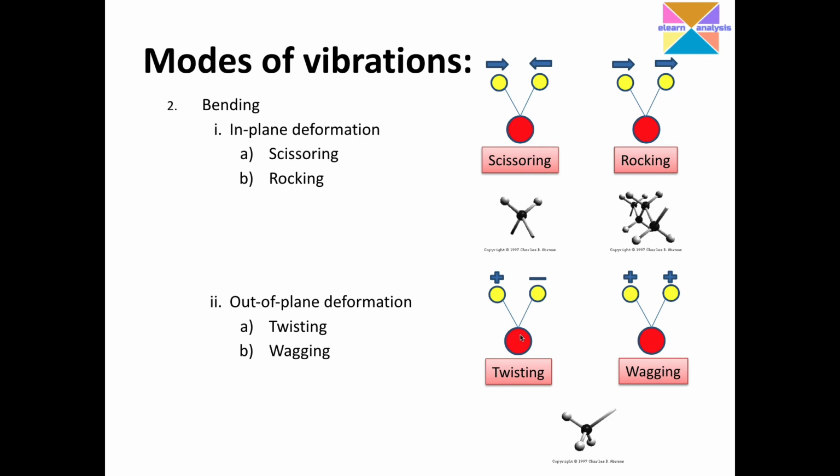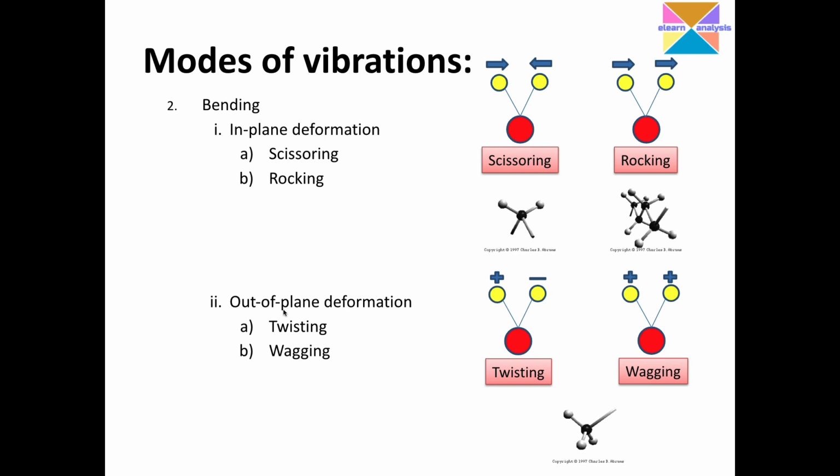In this particular example, one yellow atom I have denoted as plus, the other one as minus. That is simply to denote plus is towards me, minus is away from me. Twisting is nothing but one atom coming towards me and one atom moving away from me. It is not in the plane, these atoms are moving out of the plane.